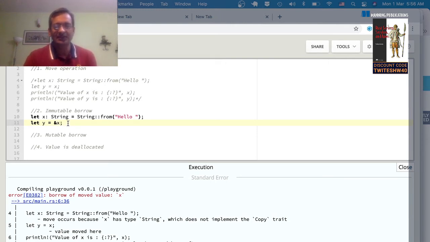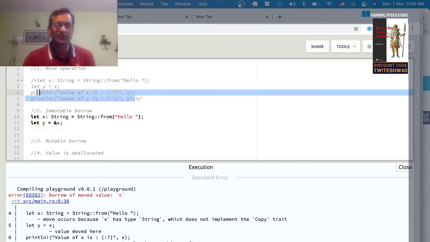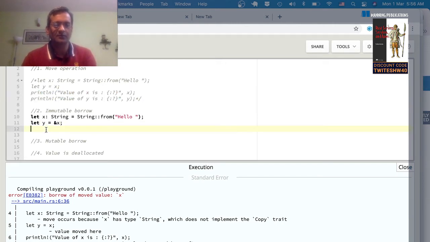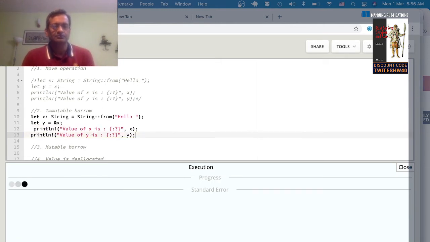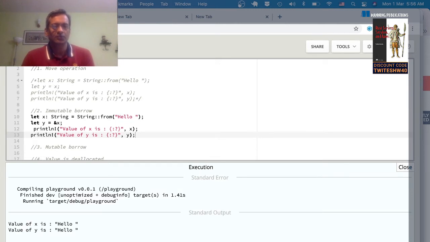So here what happens is I can try to print out the values of x and y. So let's see what happens. Okay, so here I'm able to print out the value. You see this? So just by borrowing a value, I no longer am constrained by the move semantics, because now it's no longer move, it's borrow semantics. So I have borrowed the value of x and the y. So both y has access to data, x also has access to the same piece of data, which is the hello value.